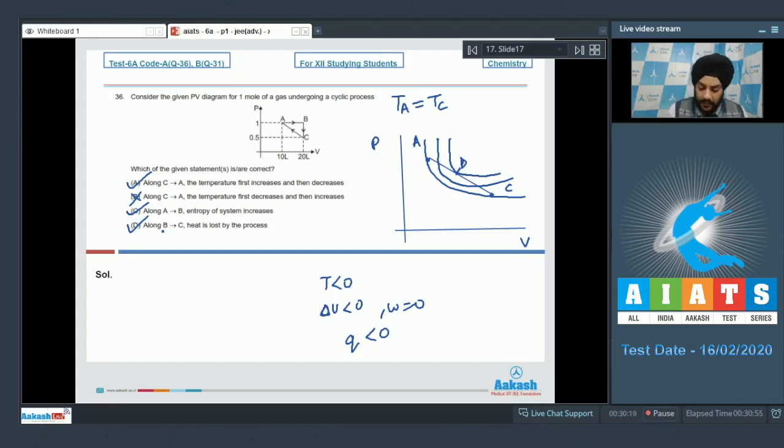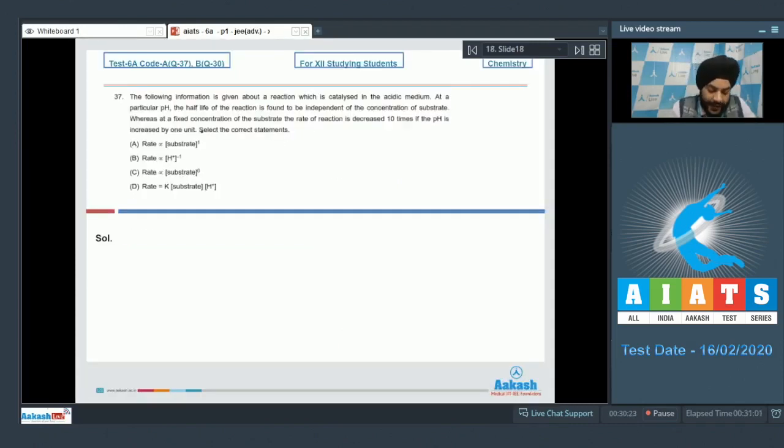Let's look at the next question now. Question 37. The following information is given about a reaction which is catalyzed in the acidic medium. At a particular pH, the half-life of the reaction is found to be independent of the concentration of substrate, whereas at a fixed concentration of the substrate, the rate of reaction is decreased 10 times if the pH is increased by 1 unit. We have to select the correct statements.